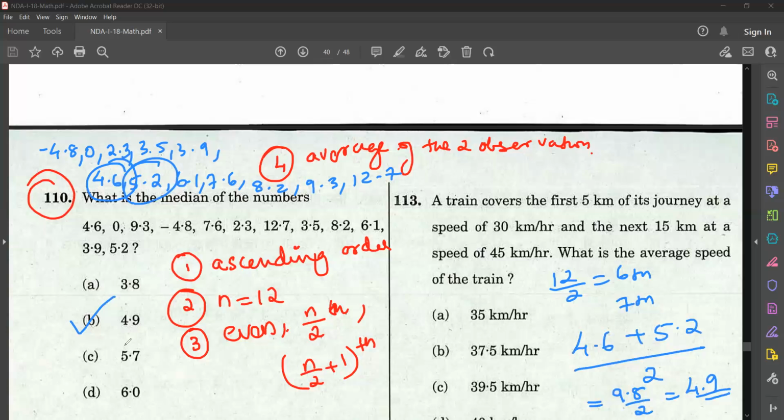So only follow this step, you get the answer. Arrange in ascending order. Check whether n is odd or even. Even here. So you do n by 2 term and n by 2 plus 1 term. Then find the average of those two terms. So moving to the next question.